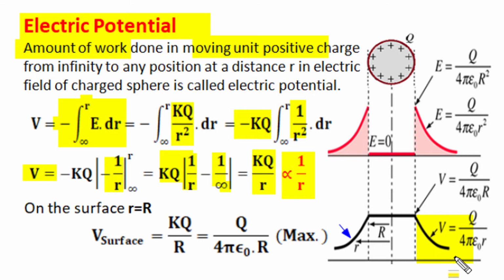This graph clearly indicates that if the distance from the center becomes 2 times the radius of the sphere, then at 2r distance the electric potential becomes half of the surface value. At the surface, when small r is equal to capital R, the electric potential on the surface becomes kq by r, or 1 upon 4 pi epsilon q upon r, which is the maximum value. So electric potential for a charged conductor sphere is maximum on the surface, and it decreases as the inverse of the distance from the center of the sphere as shown here, and electric field goes as 1 over r square. That means from the center, if distance is doubled, electric field becomes 1/4 and potential becomes half.